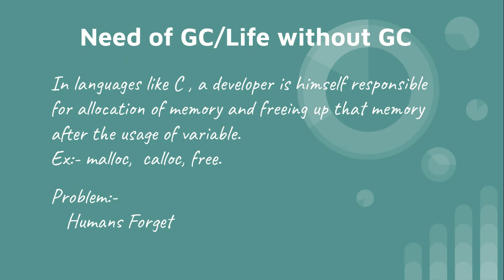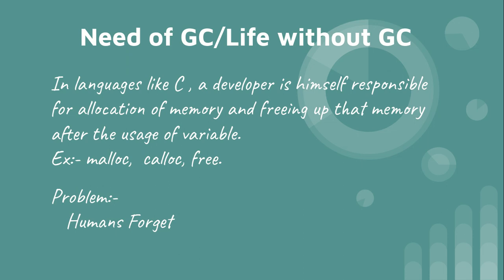Now, what is the basic problem with this kind of code where you have to explicitly allocate and deallocate the memory? Let's say you are coding in C and you have prepared an app, and that app is running in production for 1 month, 2 months straight. If you are creating some variables and you forget to add a free at the end, eventually your C program will run out of memory, because each time a flow happens and a new variable is created, it is not getting freed up.